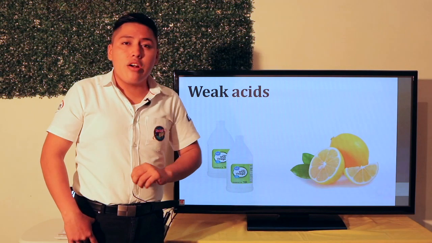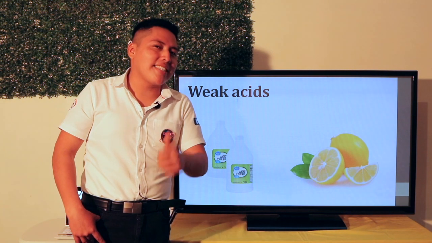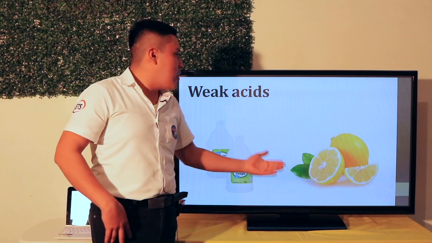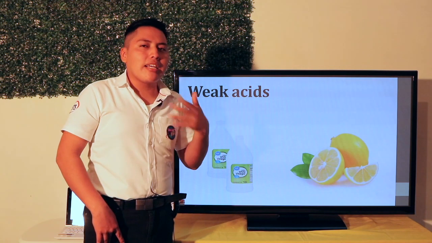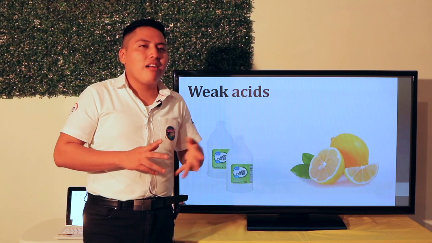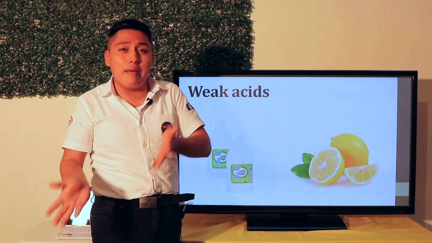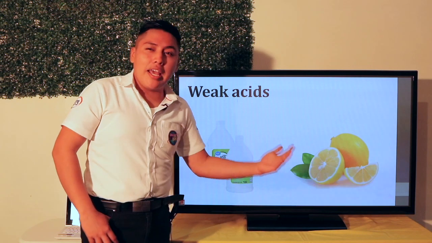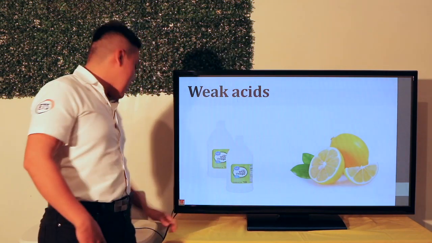Then we have the lemon. Have you tasted lemon? Yes, I love lemon. So lemon is a weak acid that, as I told you, cannot react with your body or with a metal in a way that we say, wow, this lemon destroys the metal or the table or something like that. No, this is a weak acid.